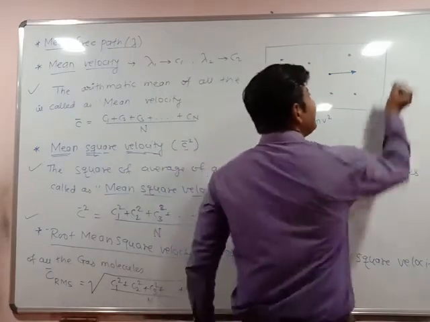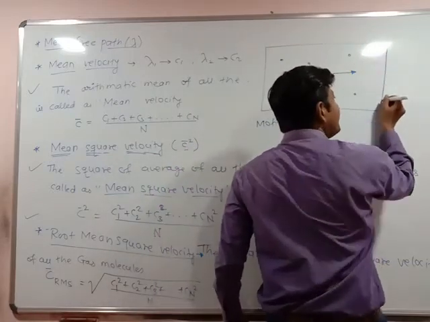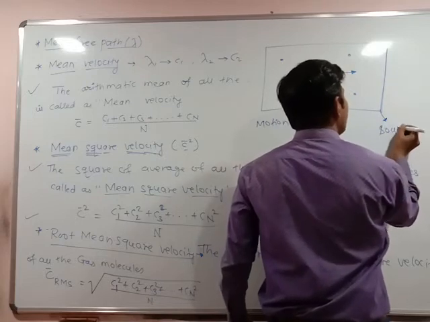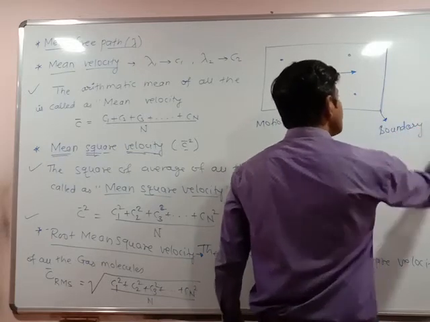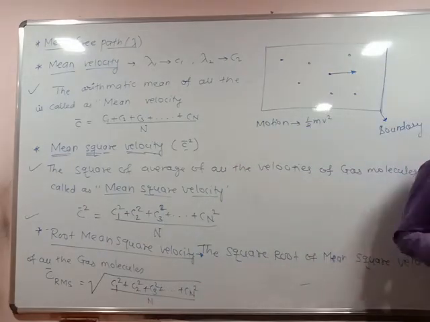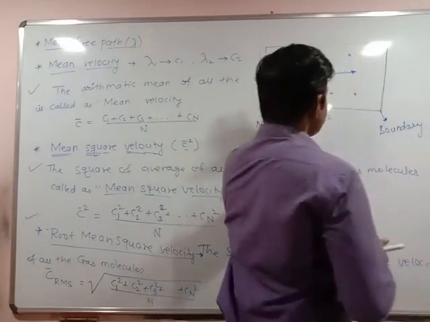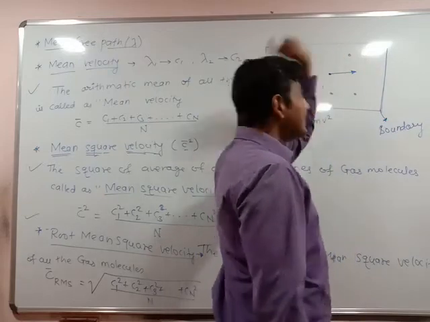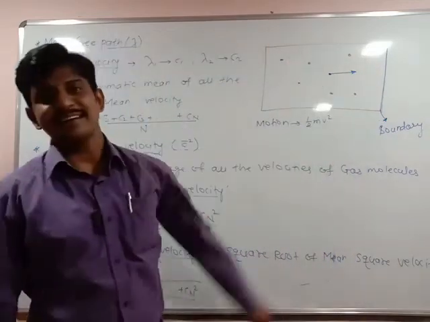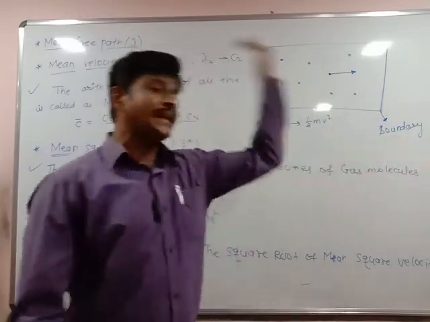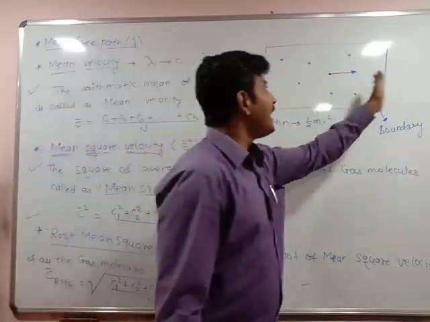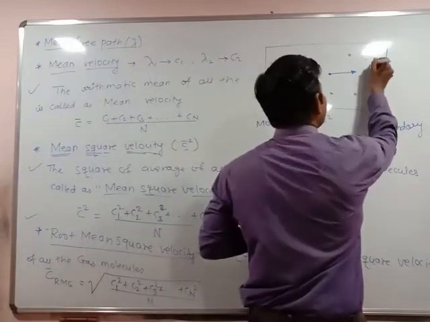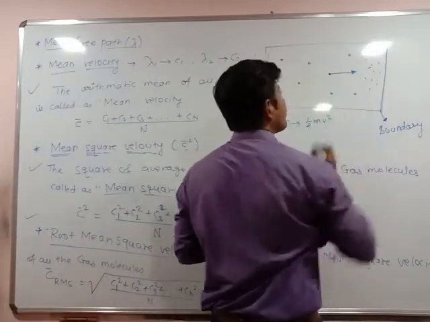What happens when it comes to the boundary of this container? When it comes to the boundary, they try to push the boundary, but the dimensions of a gas molecule are very small compared to the boundary of the gas container. That's why molecules get reflected back, or I can say they are just changing positions.